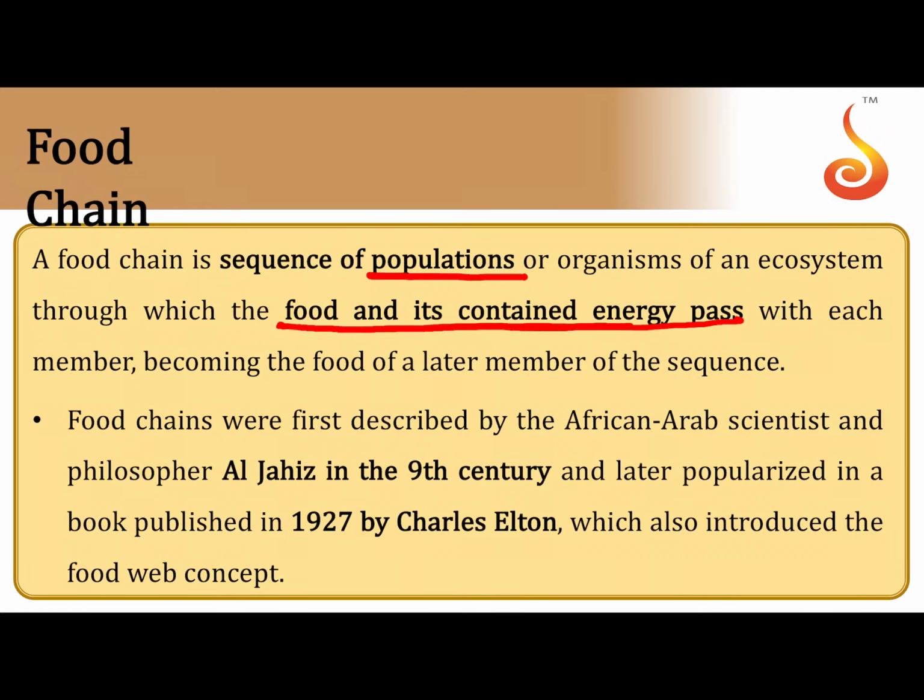Like I said, frog and snake: energy passes from the frog to the snake because the snake feeds on the frog. The first idea of the food chain was given way back in the 9th century by Al-Jahiz, who was an African Arab scientist, and later it was popularized in the early 20th century, in 1927, by Charles Elton.